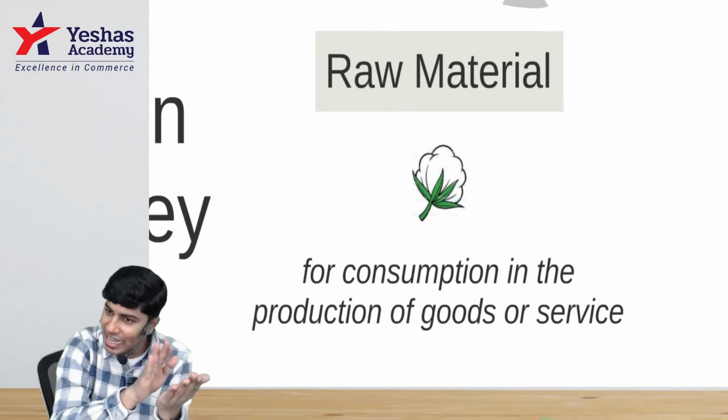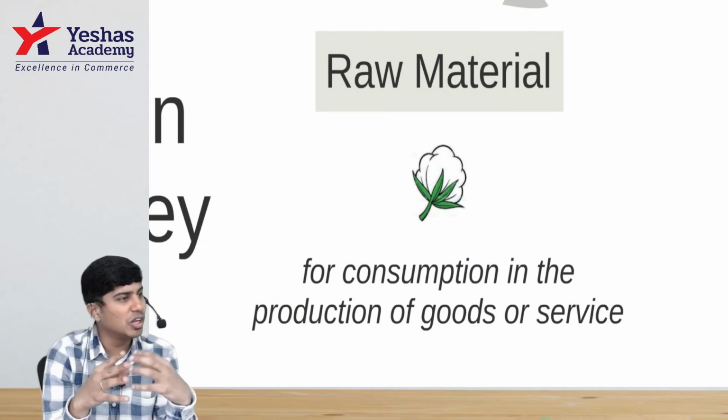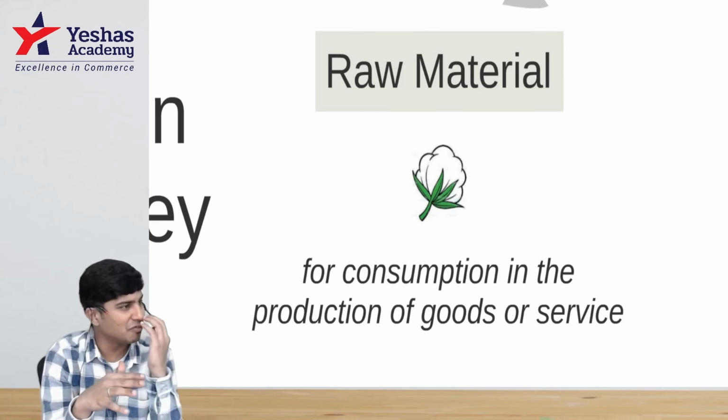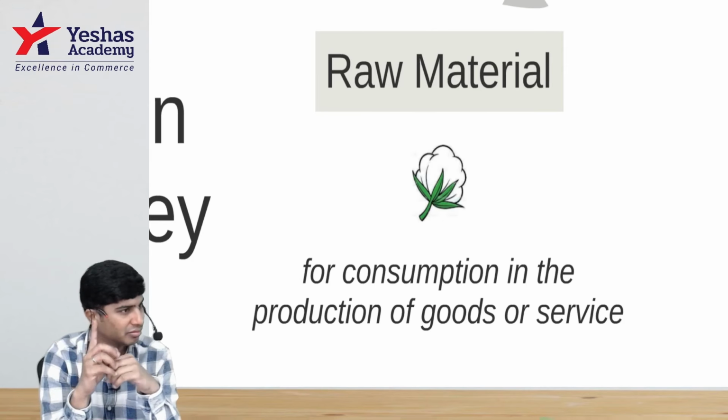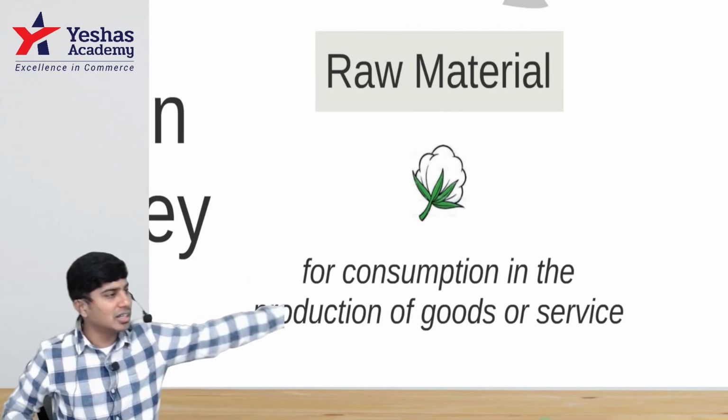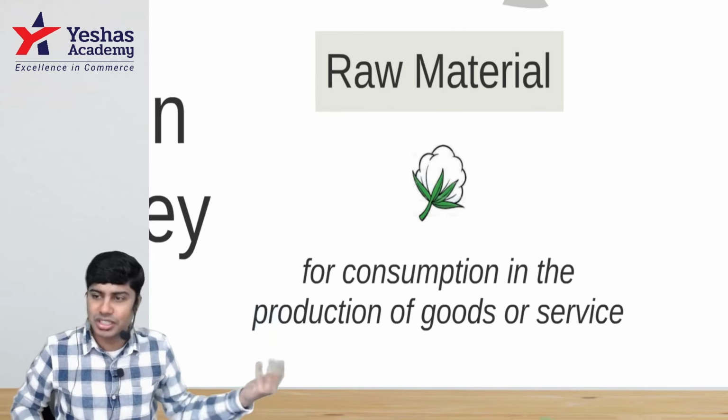That is also considered as inventory, but we don't have accounting for loose tools, spare parts, consumables. All of that we don't have in foundation. We'll learn it in inter. For now, just remember: raw material, cotton; work in progress, thread; finished goods, shirt.